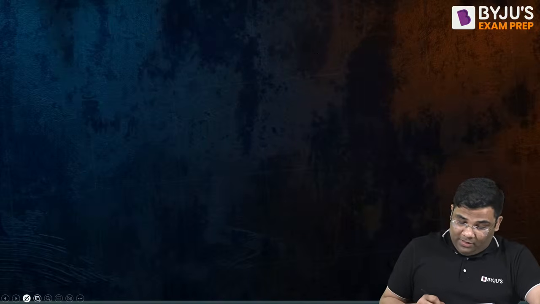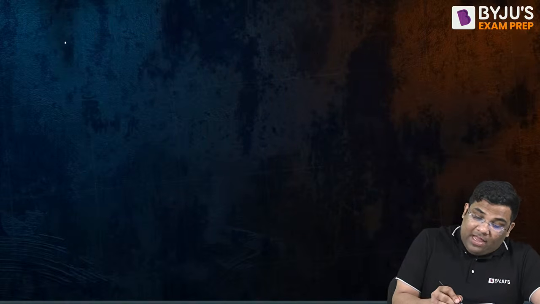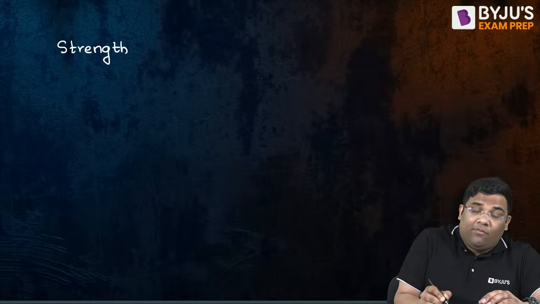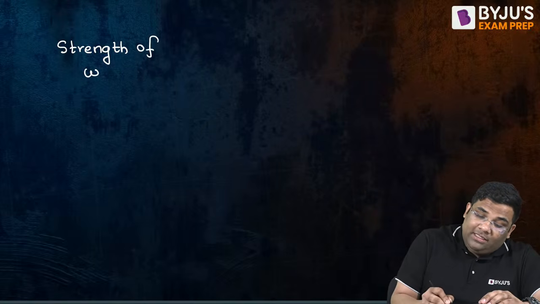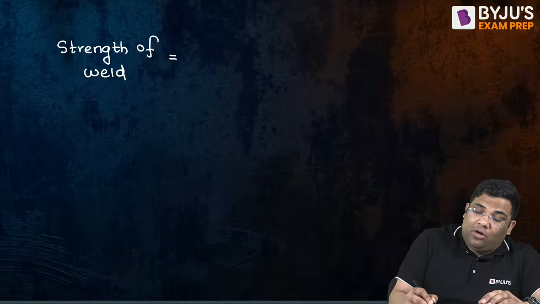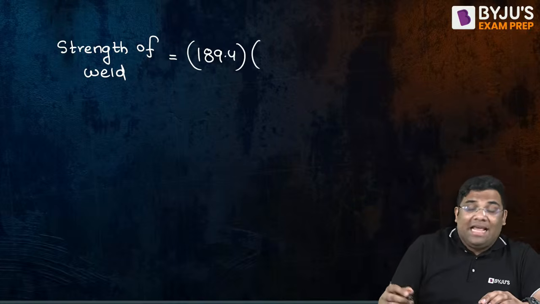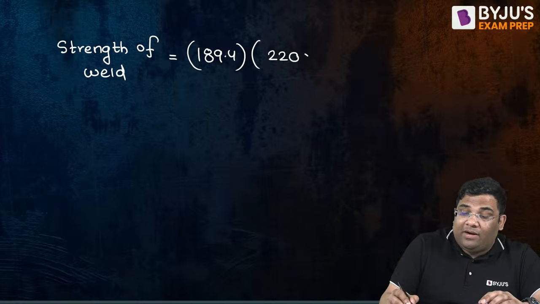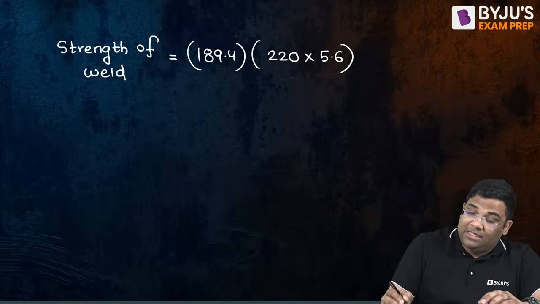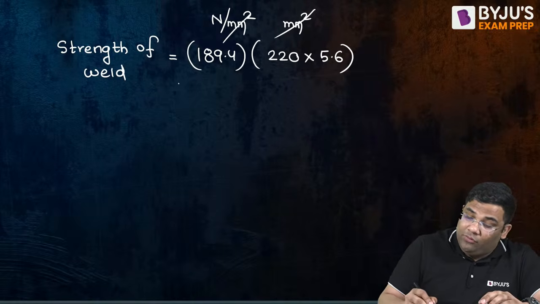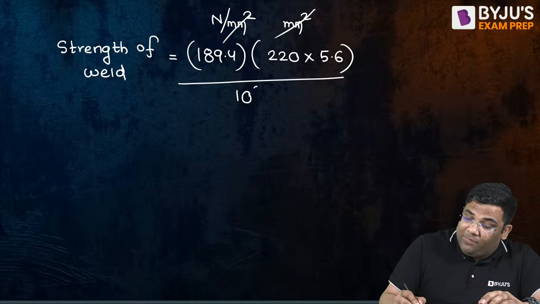So if I ask you the strength of weld, how to find out strength of weld? Very easy. The strength of weld will be equal to, it's a load basically. So stress you got 189.4. Then area of weld will be the length 220 and the effective throat thickness 5.6. Now this is in Newton per mm square and this is in mm square, so you'll get in Newton. To find out in kilonewton, you will divide by 10 to the power 3.